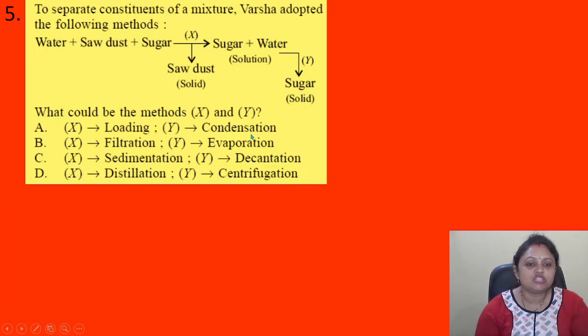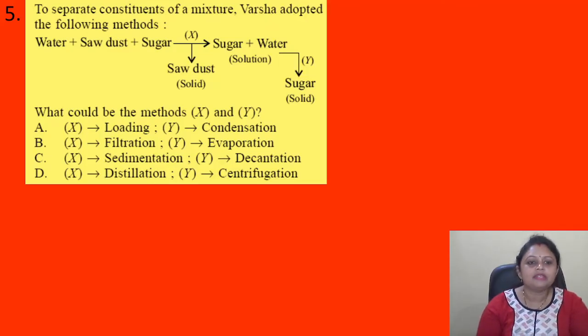To separate constituents of a mixture, Barsha adopted the following methods. Water plus sawdust plus sugar gives... Here we follow a method X and sawdust is removed. Then we are left with sugar and water solution. Then another method Y is followed. Then only sugar is left. So what could be the methods X and Y? Option A, X loading, Y condensation. B, X filtration, Y evaporation. C, X sedimentation, Y decantation. D, X distillation and Y centrifugation.